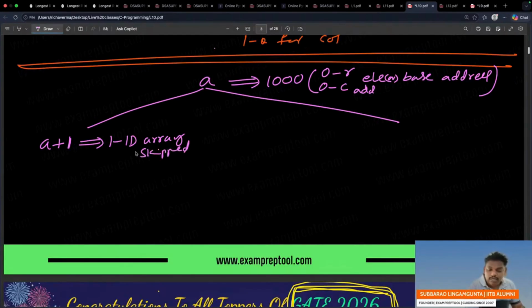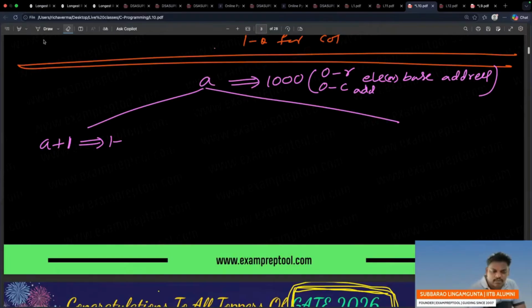What is the meaning? One row will skip. So remember, every row is nothing but 1D.